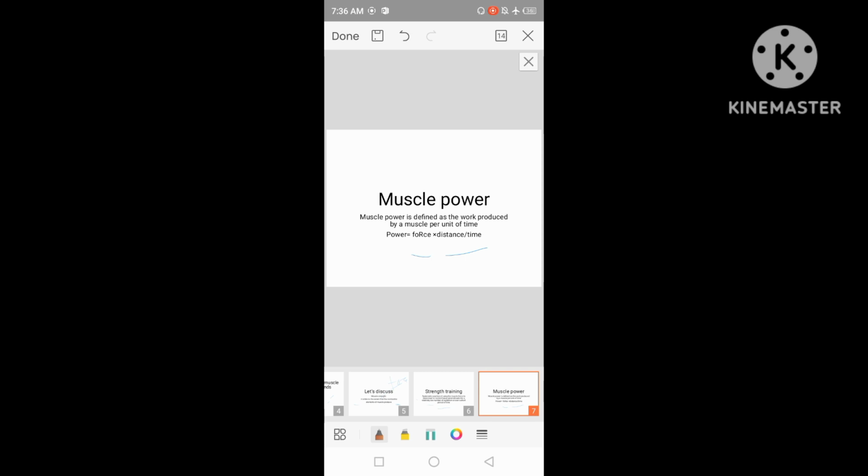So हम कह सकते हैं कि जो power है ये work per unit time भी है. So आप देखिए कि work के साथ power का direct relation है and time के साथ power का inverse relation है. For this we can know how we should train our muscle for increasing power.